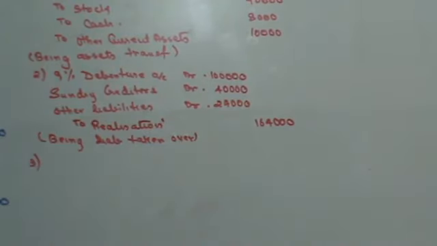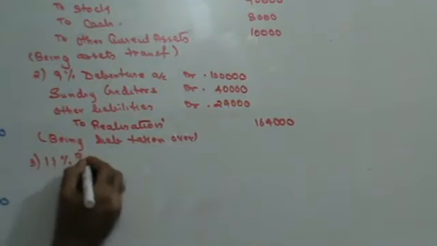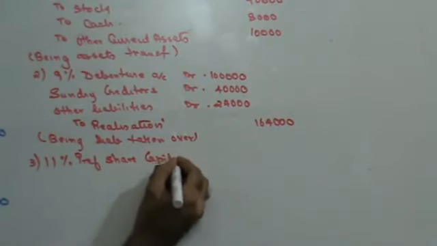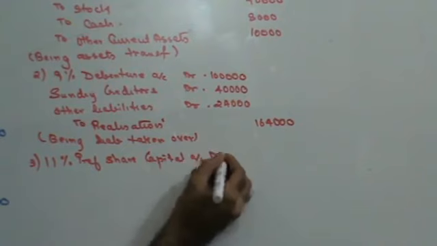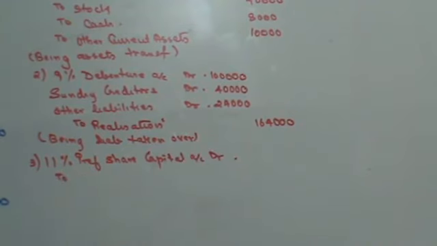Next, you have to transfer the preference shares to the preference shareholders. This is 11% preference share capital account debit to preference shareholders.